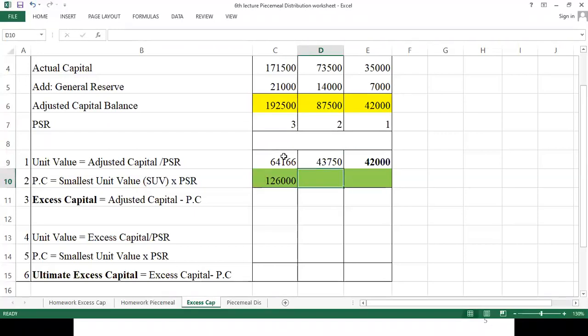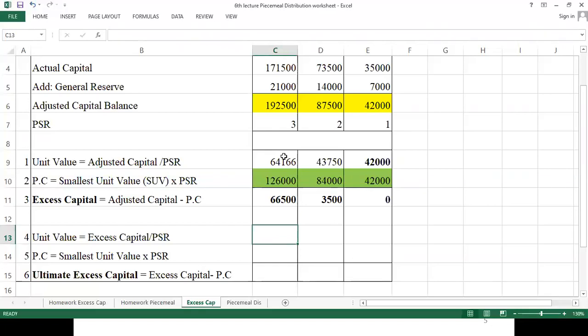You also do the calculation. Then it comes to 84,000, and here it comes 42,000. So my excess capital for Mr. Tushar, how much is it? Please calculate and tell me. 66,500. Here it comes 3,500 if I'm not wrong. Yes, sir. And for Sachin it comes 0. Now we have 2 excess capitals. So again we are going to follow the steps.